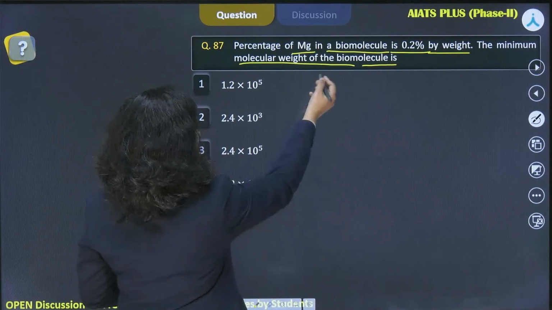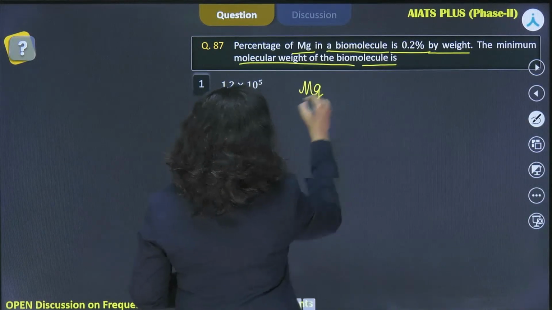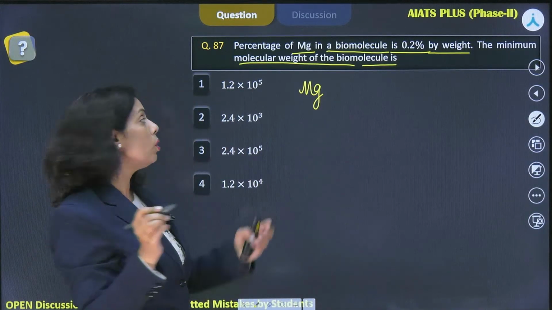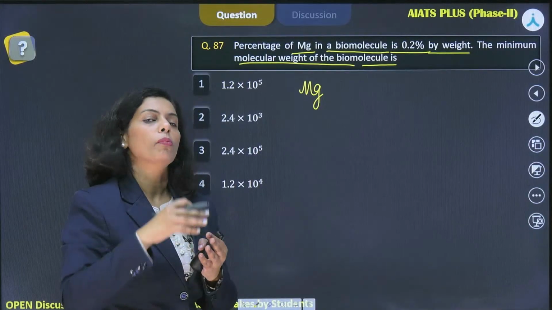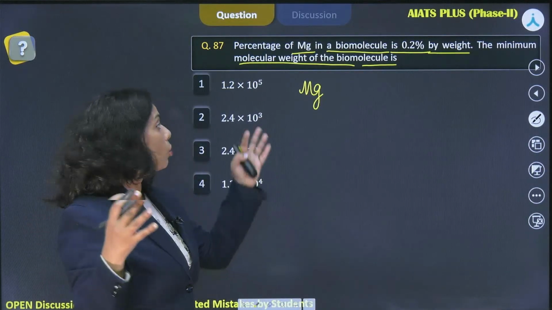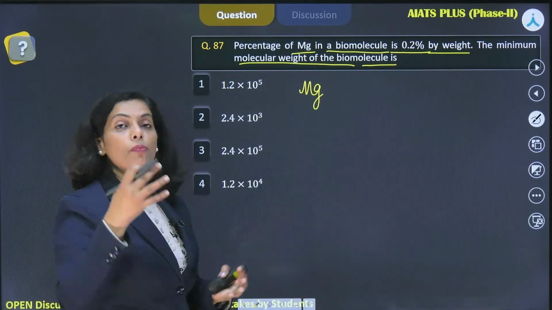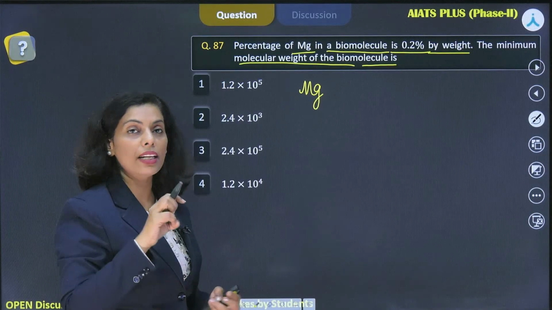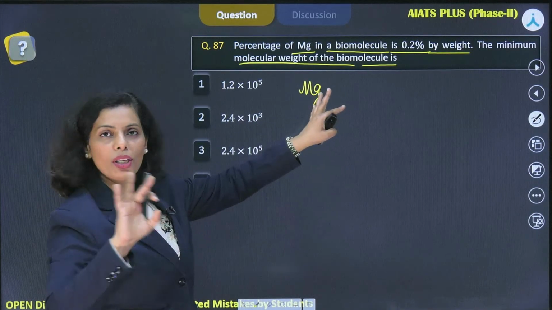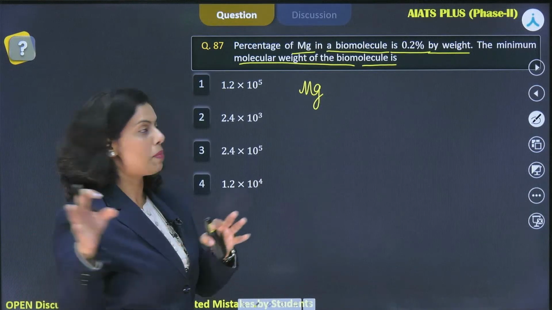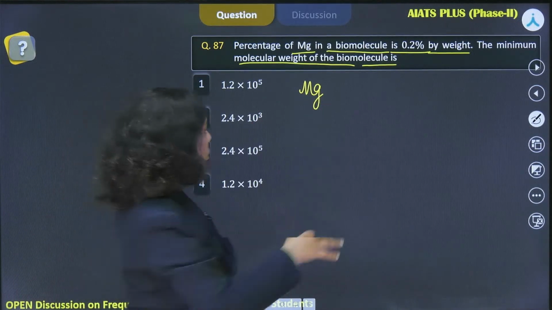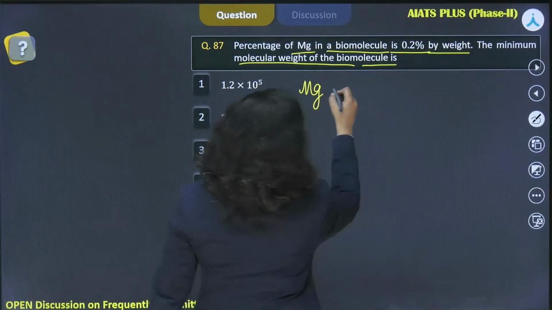Let's solve this question. Magnesium is present in the biomolecules. Chlorophyll contains magnesium, same way hemoglobin contains iron. We don't need to remember that biological part, but in this question, how to proceed, let's check.